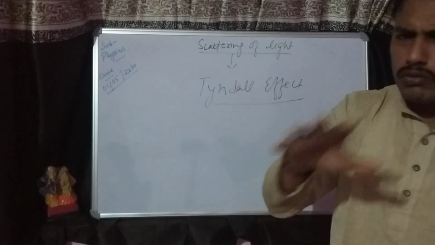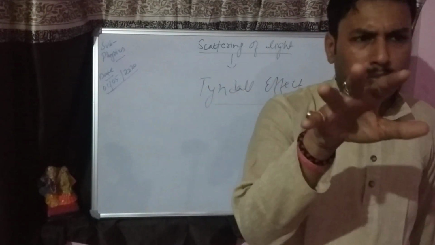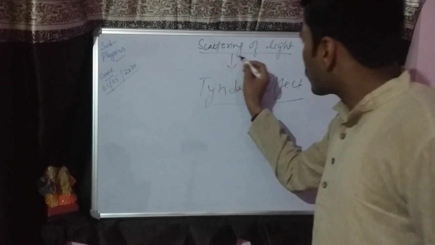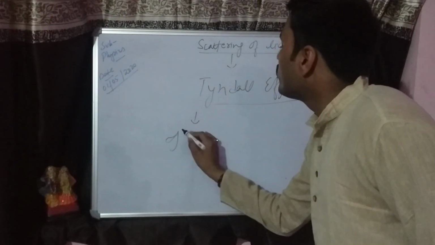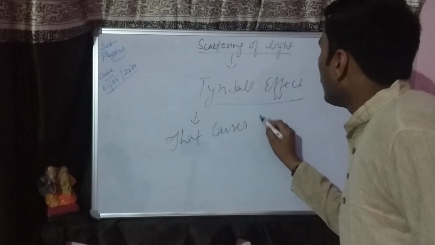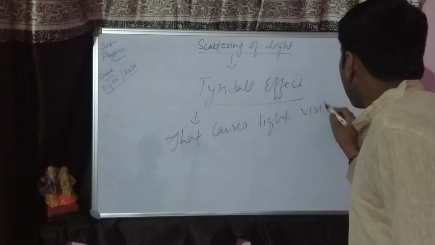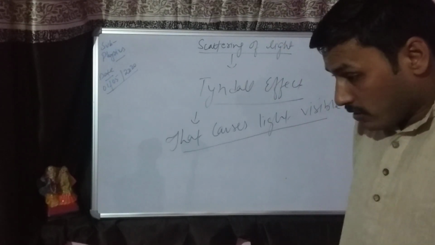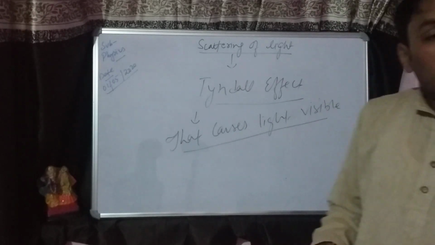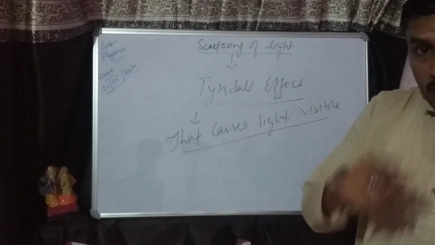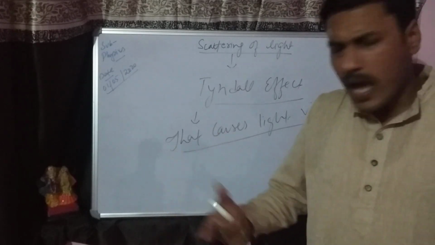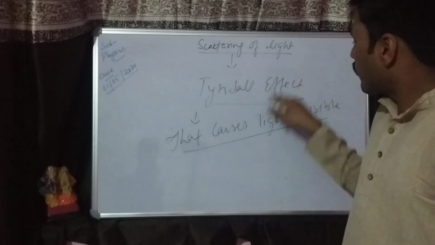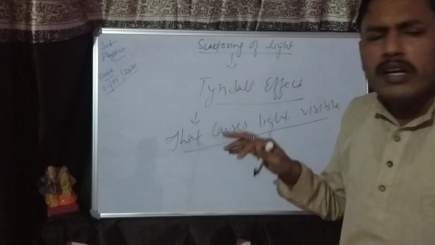I am going to show you the scattering of light with an experiment. But before that, we are going to discuss the Tyndall effect. The Tyndall effect is the scattering of light, and that causes the light to be visible. And when you are able to see the light, you are able to see the path of the light. Hope you will get it by a simple experiment. I will show you. This is the scattering of light that makes the light visible. This is known as the Tyndall effect.